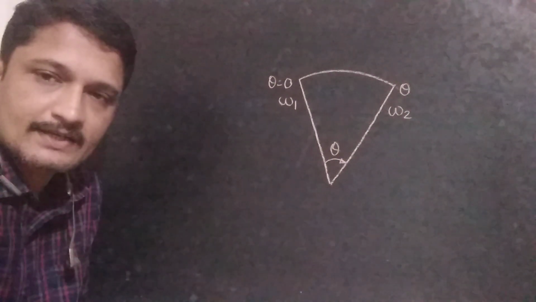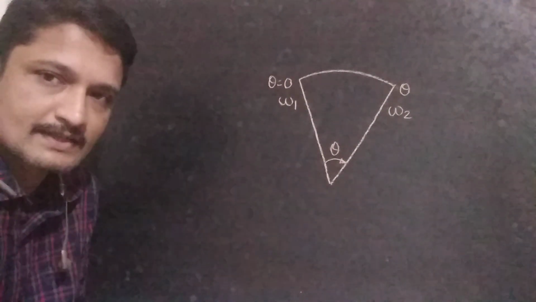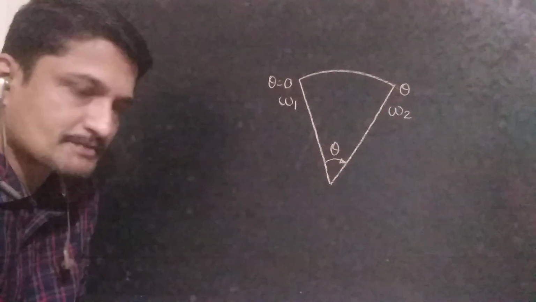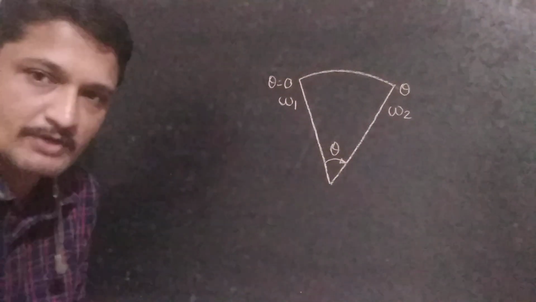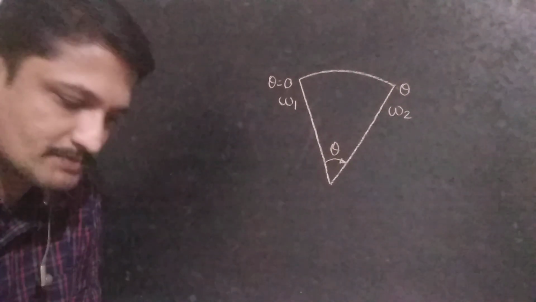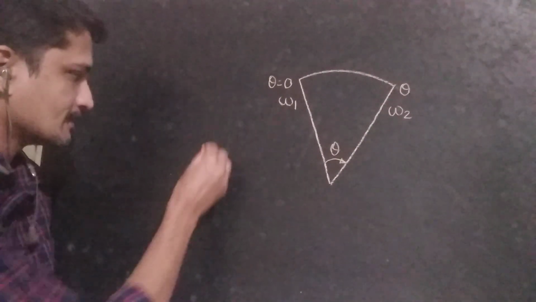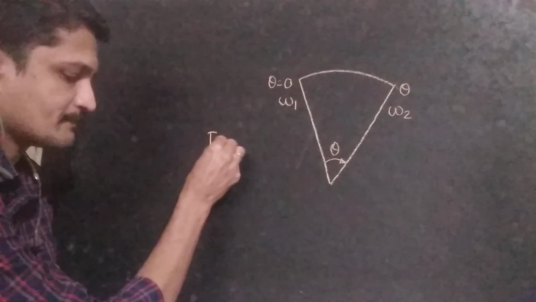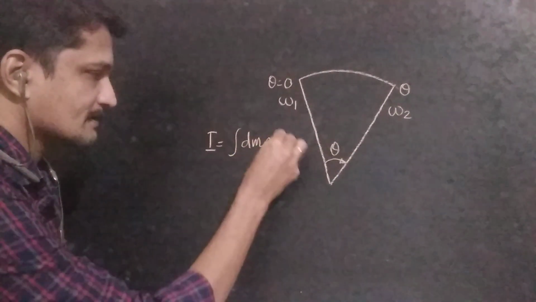We have already discussed the moment of inertia of area. Then mass moment of inertia. What is meant by mass moment of inertia? It is the second moment of the mass of the object. Then I is equal to the integral of dm into x squared.